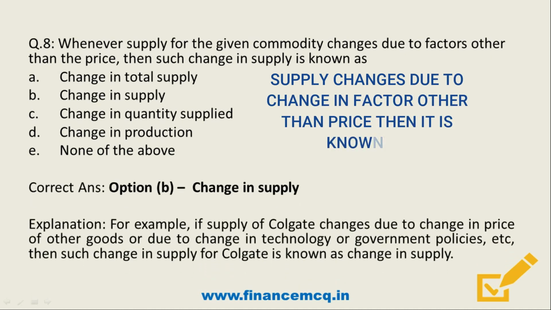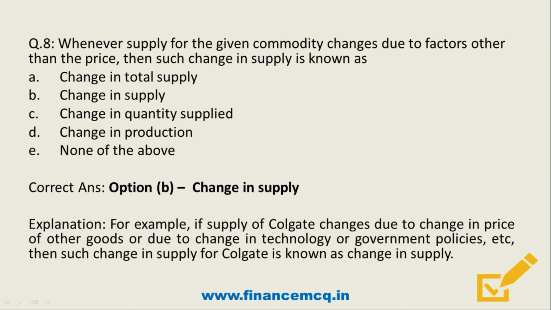Okay, to make it clear, let's take an example of Colgate. Suppose the supply of Colgate changes due to change in price of other goods, say Pepsodent, or due to change in technology or government policies, etc., then such change is known as change in supply. So here the correct option is option B.